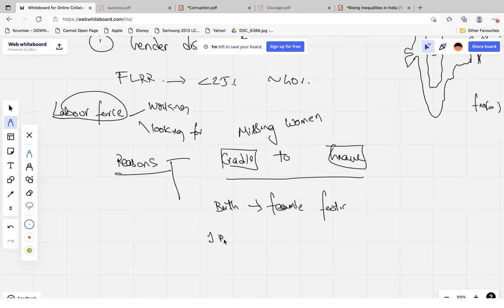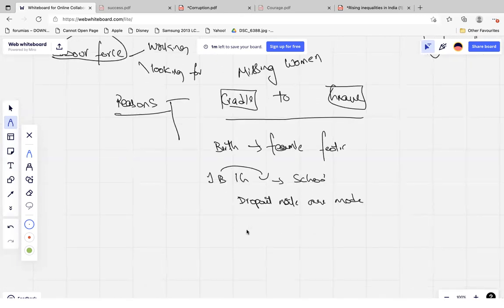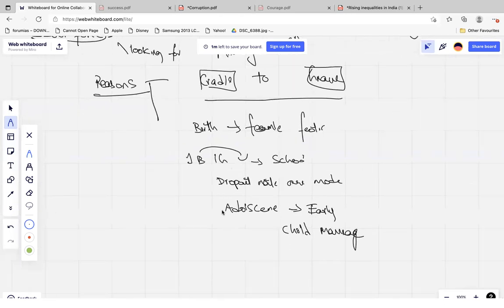Then the woman is being discriminated against. Say if you have one boy child and one girl child, then the boy child will be preferred for schools. The dropout rates for the girl child are more. Then at the stage of adolescence, there is more probability of the girl child getting married. This is called early or child marriage. And also the gross enrollment ratio of women will reduce as they move from primary to secondary schools, and from secondary to higher school.